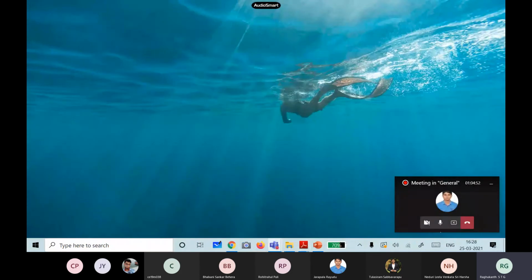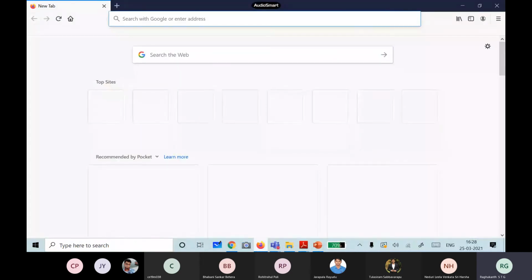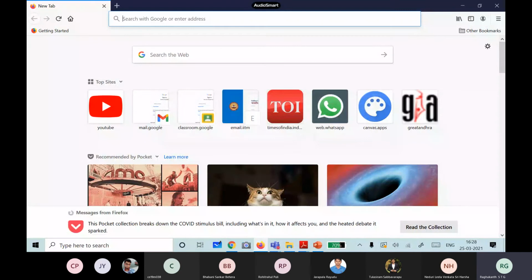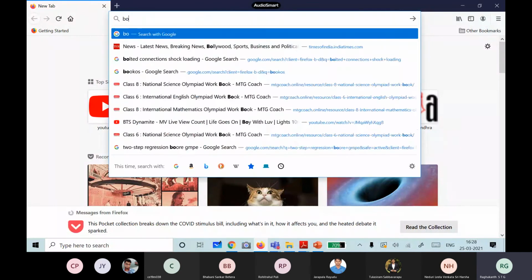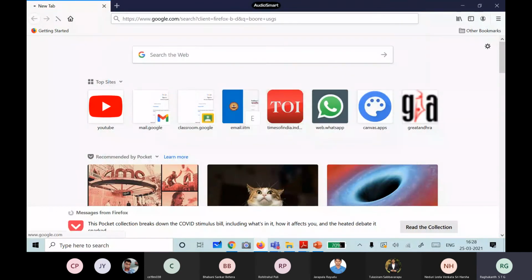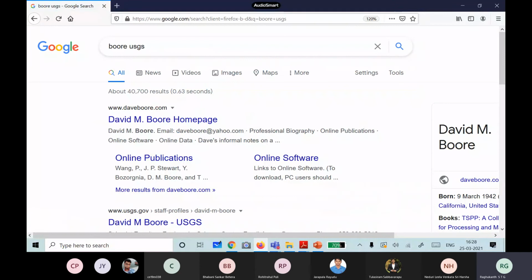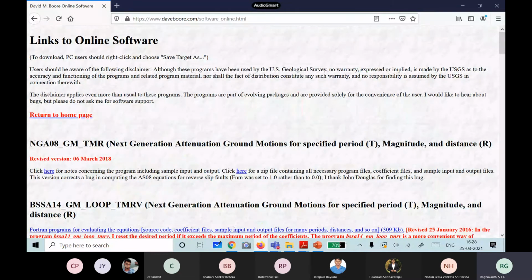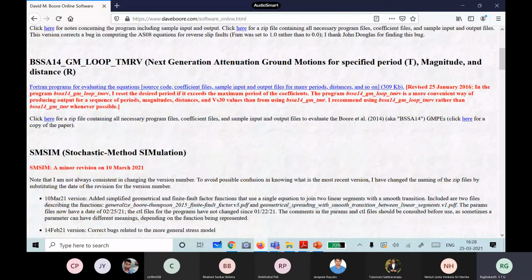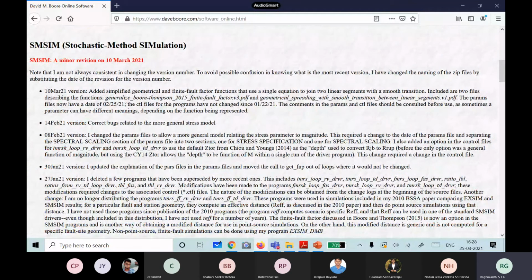So what you have to do is go to this website of Professor David Boore. He is a seismologist. So you go to Boore USGS, type this one, and go to his online software. Here he gives you the stochastic method simulation. All of you are able to see, right? This is SMSIM.